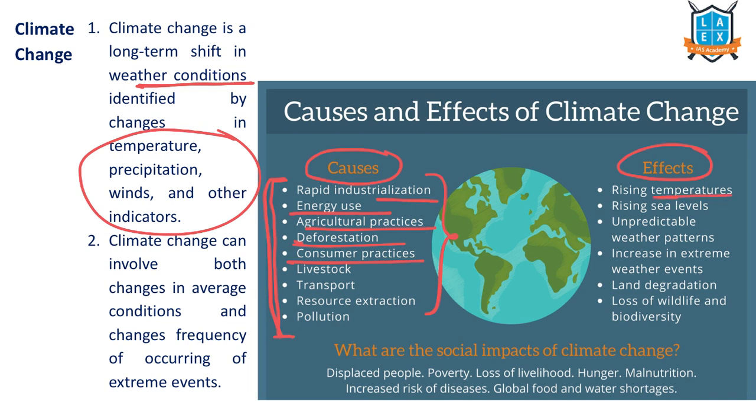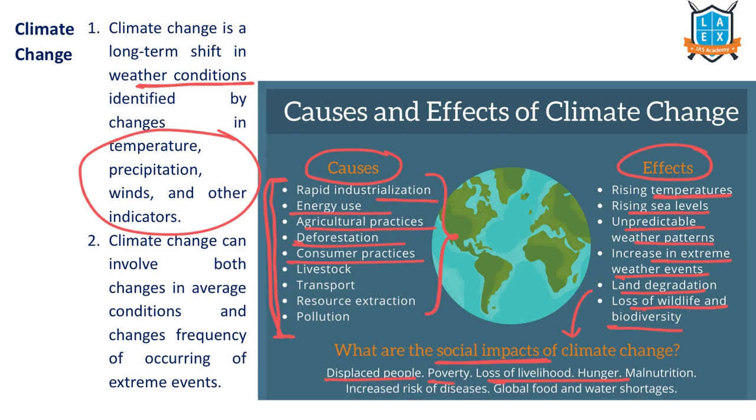It increases the temperatures, which we call global warming, raises the sea level, and causes unpredictable weather patterns, sometimes hailstorms, etc. There is an increase in extreme weather events like floods and droughts, land degradation, and loss of wildlife and biodiversity due to these impacts. Other than these, let's understand the social impacts of climate change. It leads to displacement, we call them climate refugees. Poverty, loss of livelihood, hunger, malnutrition, diseases. These are some of the social impacts of climate change.